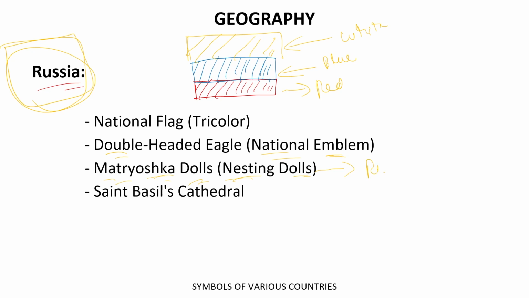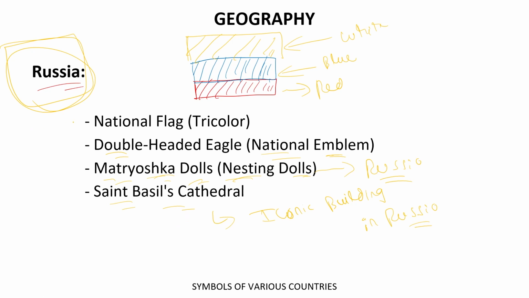Answer should be Russia. And St. Basil's Cathedral, which is the iconic building in Russia. So St. Basil Cathedral also belongs to which country? Your answer should be Russia.